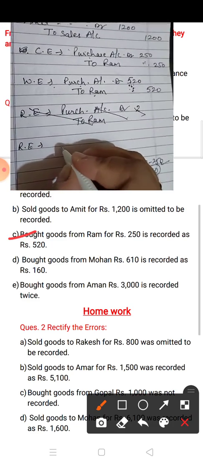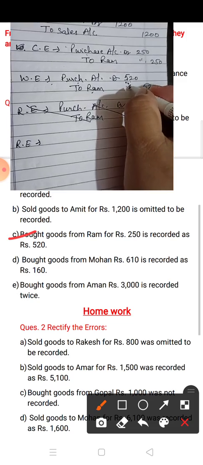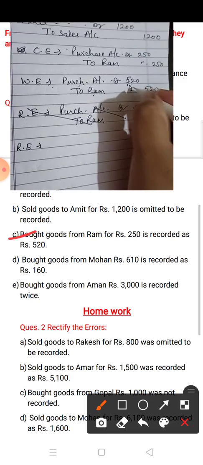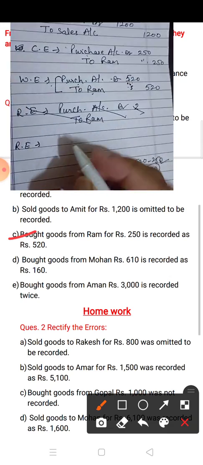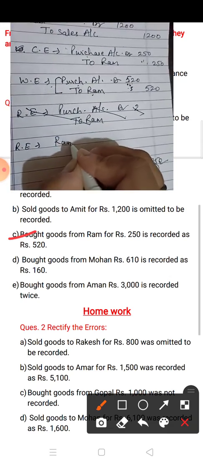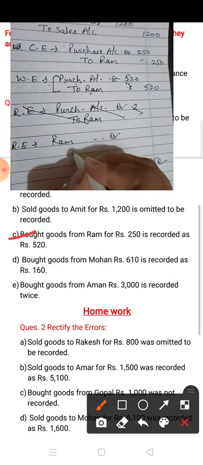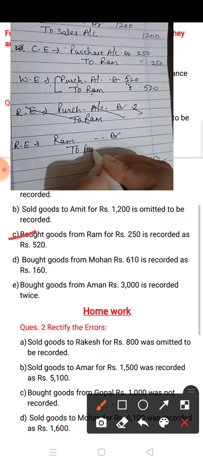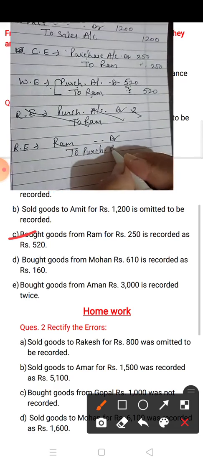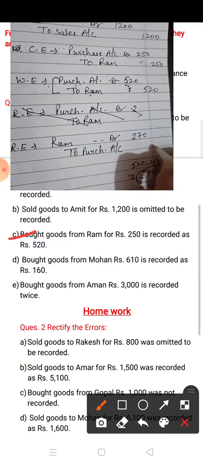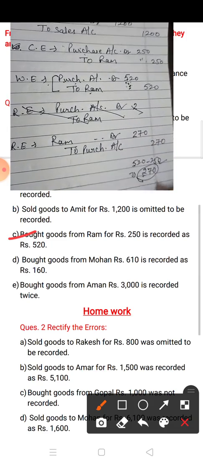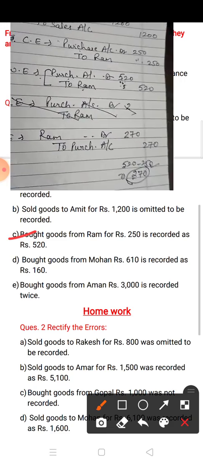For the rectify entry, you have to deduct the amount 270. So for deduction, you have to do this entry opposite. It means Ram debit to purchase account. And that amount you have to write here in this way.